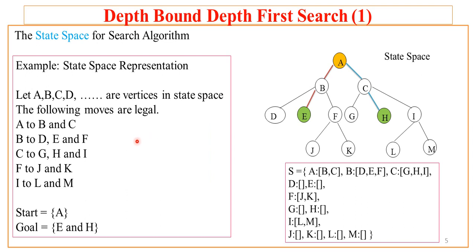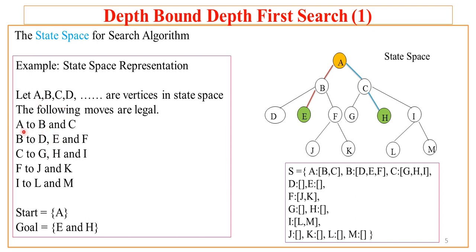Before getting into the actual working of the algorithm, let us first understand the state space for the search algorithm. The state space representation or description is given like this: let A, B, C, D and so on be the vertices of the state space, and the following are the legal moves. That means we have been given the nodes or vertices in the state space, and there are certain legal moves given with respect to the vertices.